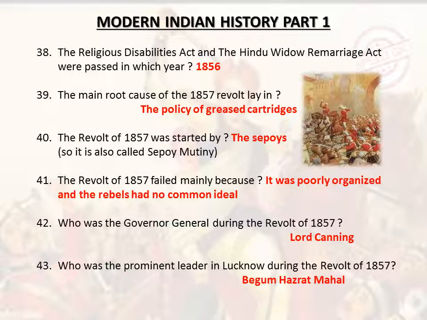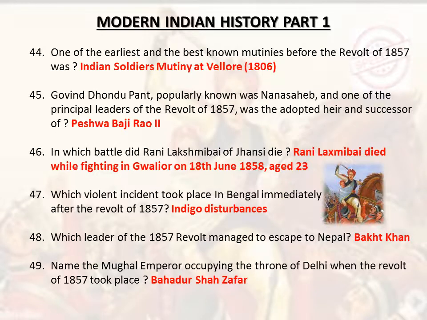Who was the Governor General during the revolt of 1857? Lord Canning. Who was the prominent leader in Lucknow during the revolt of 1857? Begum Hazrat Mahal. One of the earliest and best known mutinies before the revolt of 1857 was the Indian soldiers'